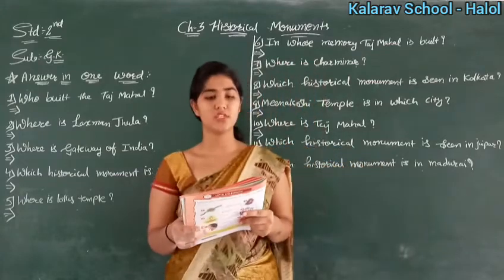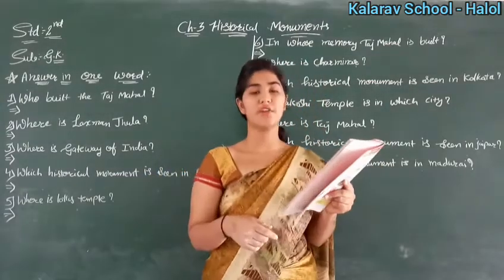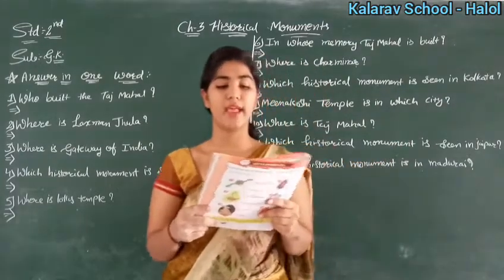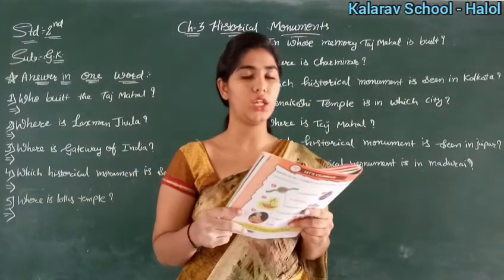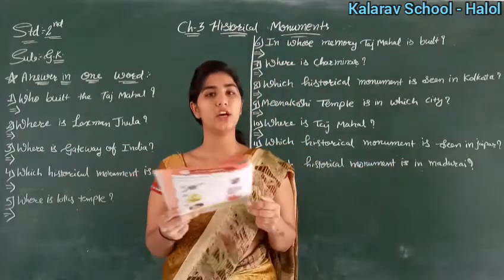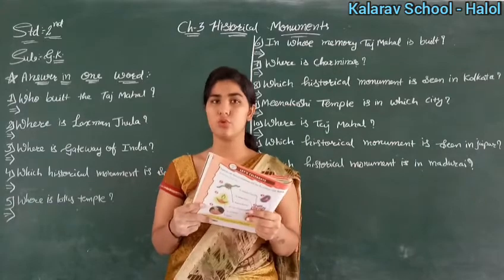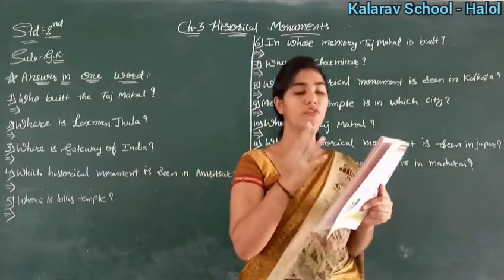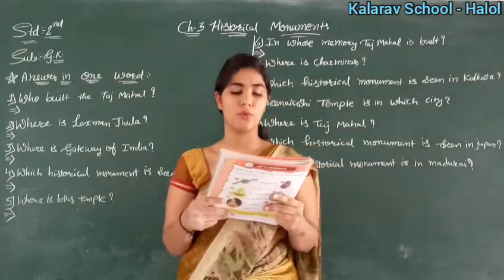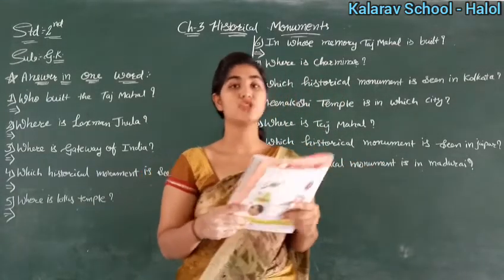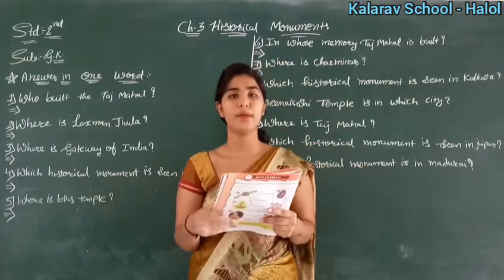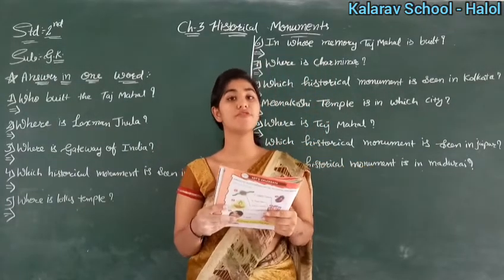Okay, now see here. Take out your GK workbook. See here. Shah Jahan built the Taj Mahal in the memory of his queen Mumtaz Mahal. So India has many other historical monuments also. So that is about Taj Mahal. Now we are going to study about our other historical monuments also. See here, Golden Temple. So tell me first of all, where is Golden Temple? It is in Amritsar. So it is of Sikhism.